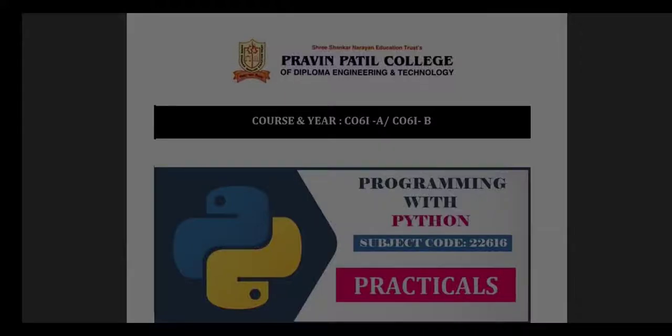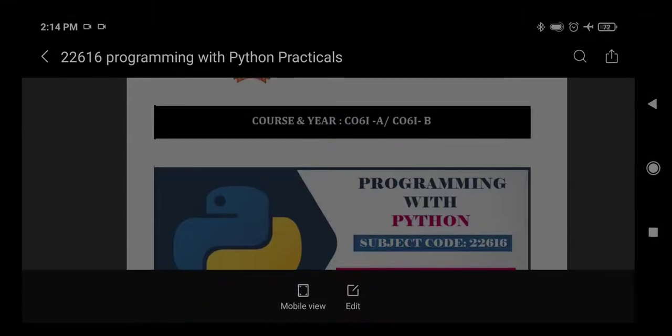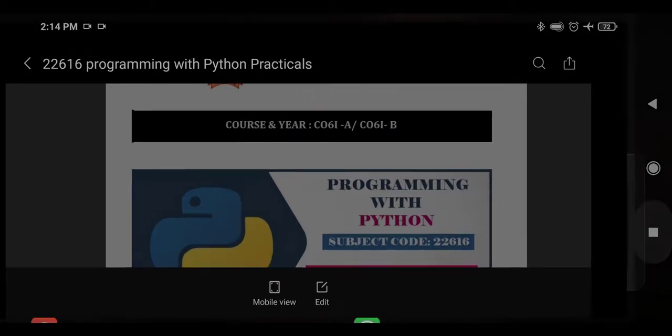Hello guys, today we are going to start our practical number 9, which is related to the data structure dictionary. Okay, so we'll start with it.